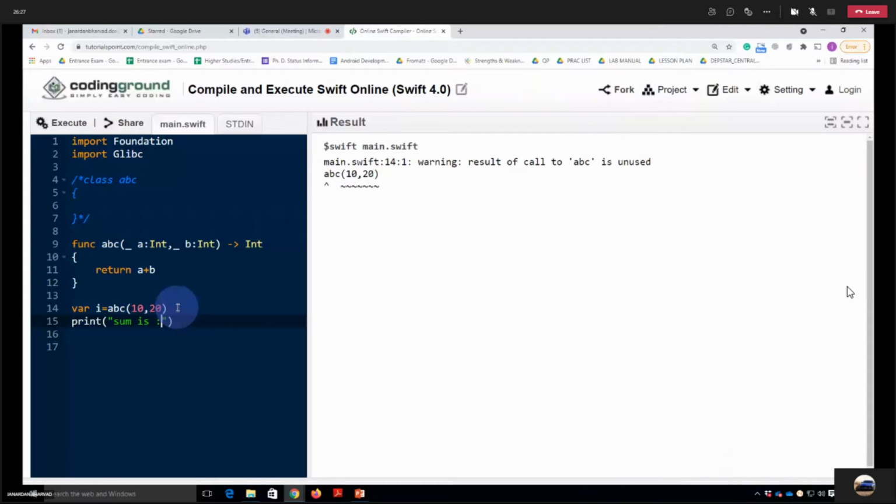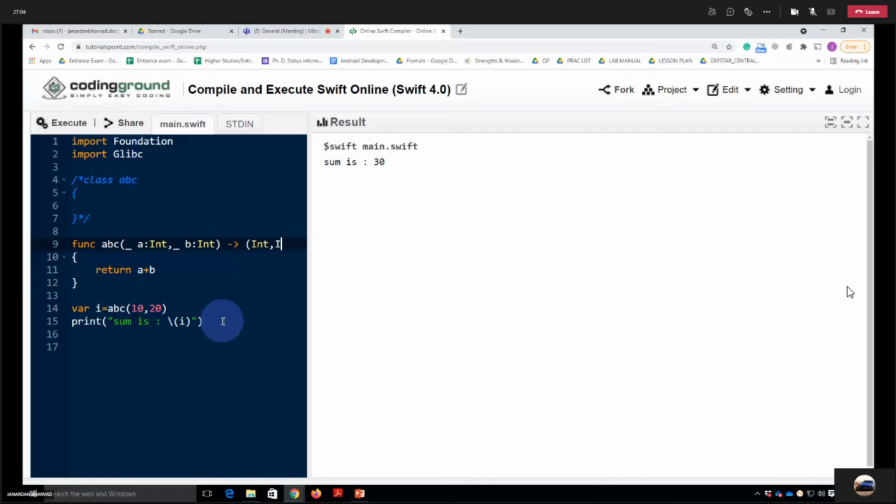Like this, and you can see the result. Or you can directly print also, that is also fine. It's not only the one return type you can provide. If it is the case of a tuple, in that case also you can provide it by using the parentheses. You can also return multiple values, like here by providing the commas.